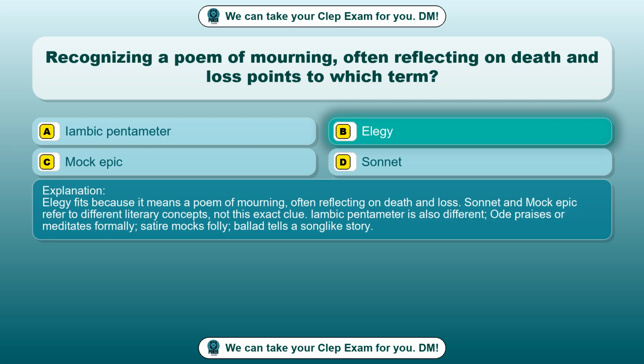Elegy. Elegy fits because it means a poem of mourning, often reflecting on death and loss. Sonnet and mock epic refer to different literary concepts, not this exact clue. Iambic pentameter is also different. Ode praises or meditates formally, satire mocks folly, ballad tells a song-like story.